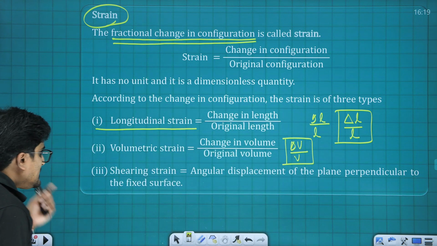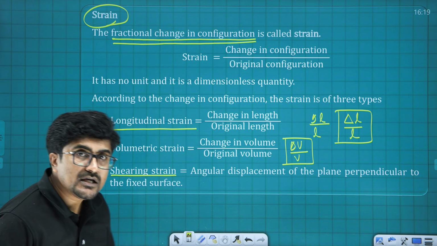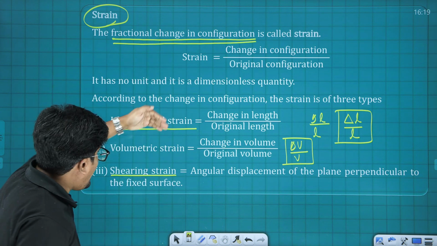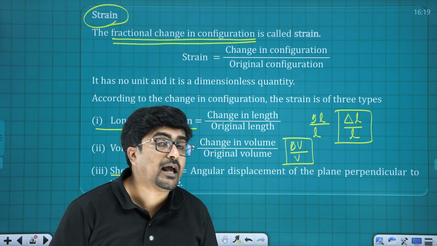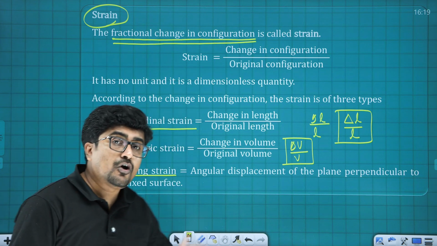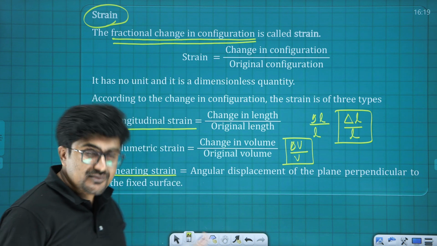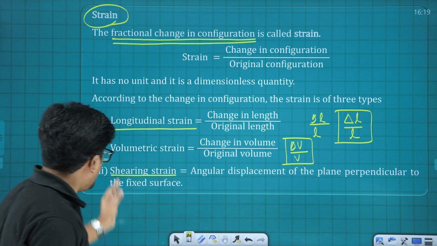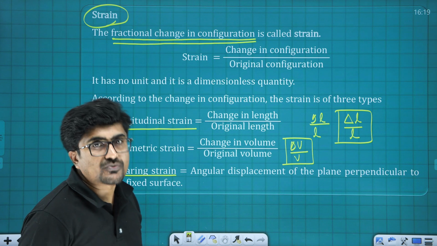The next one is shearing strain. For longitudinal strain as well as volumetric strain, normal stress is sufficient, but in case of shearing strain we need tangential stress.